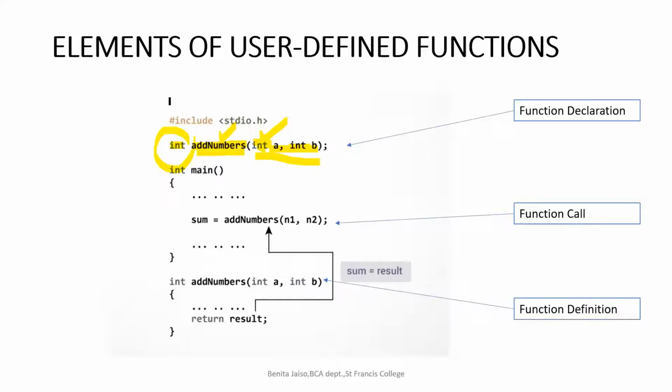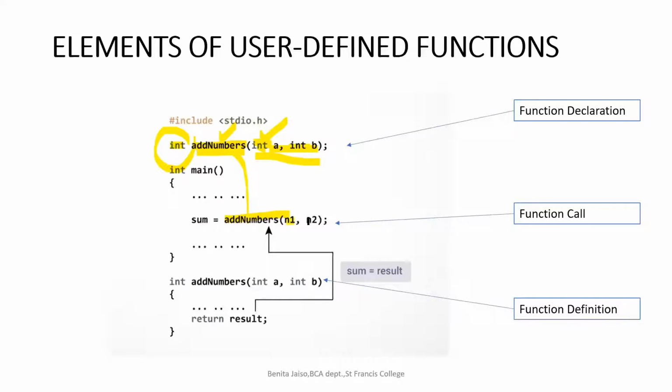So here in the main we are calling the function called add numbers. Understood? When we are calling, we are not mentioning the data type. All of you listen here. We are not mentioning the data type of either the return value or the arguments. We are just calling with the name add numbers and then passing the two arguments. If you want, you can give the same argument names, otherwise you can give other argument names.